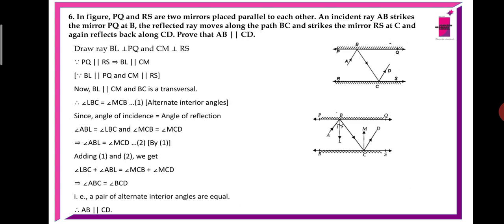By the first equation, we have taken MCD in place of LBC, because LBC equals MCB and MCB equals MCD. So in place of LBC I can take angle MCD. Adding 1 and 2 we get angle ABC equals angle BCD. Therefore a pair of alternate interior angles are equal, then the lines are parallel, therefore AB is parallel to CD.